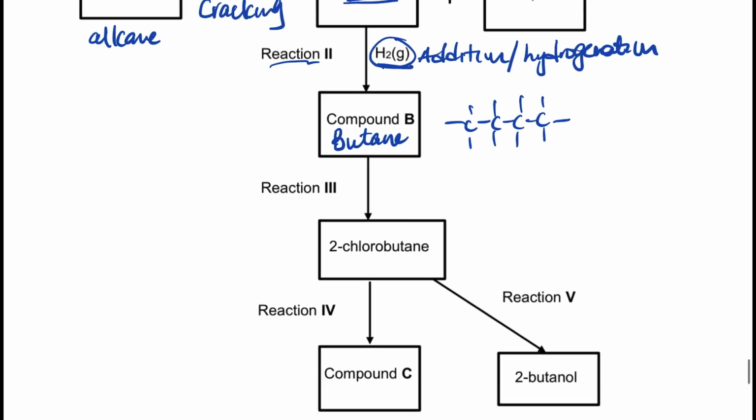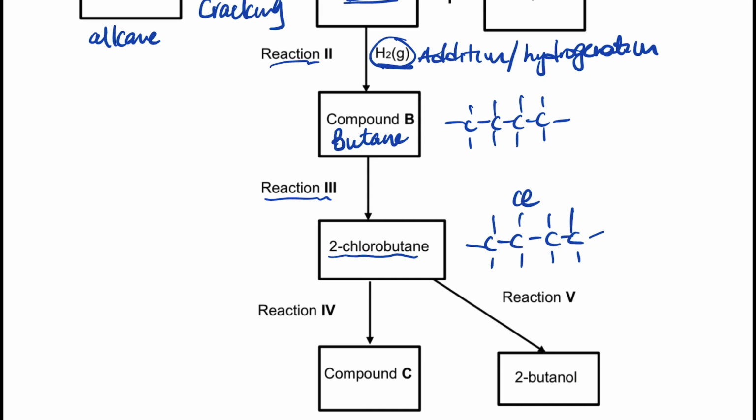And then reaction 3, from a butane, which is an alkane, it becomes a 2-chlorobutane. In the butane there were all hydrogens, but now in the second carbon, there's a chloro there.